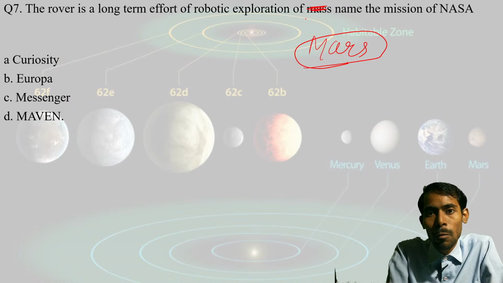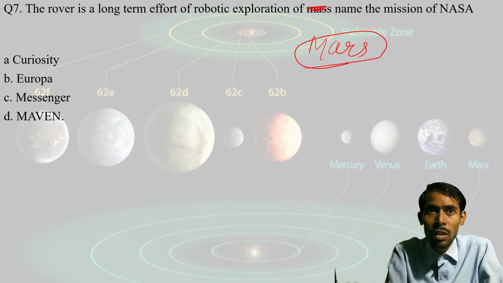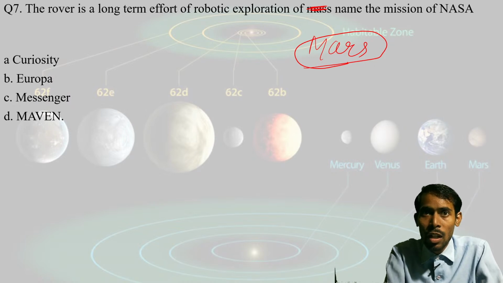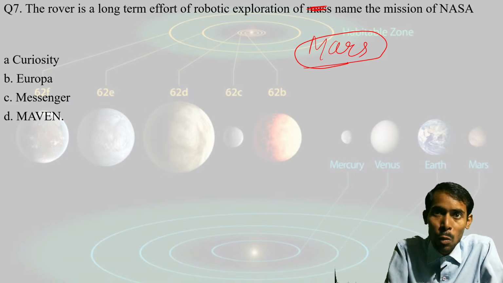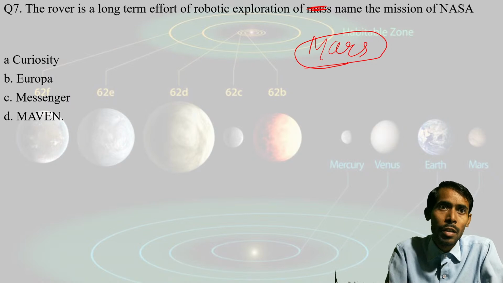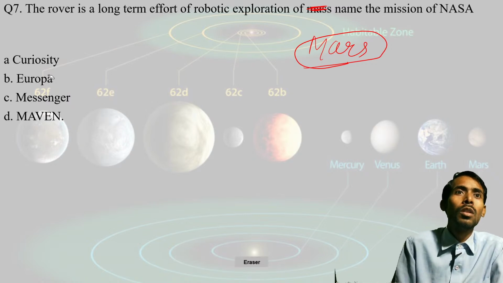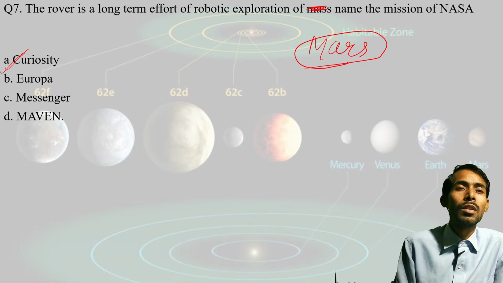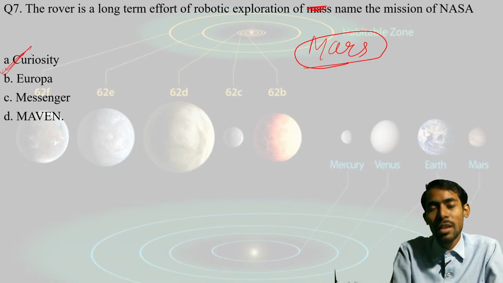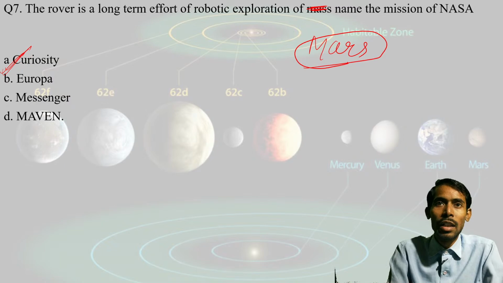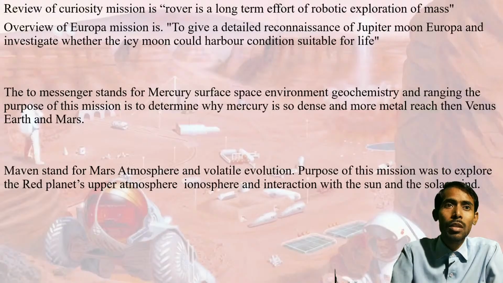Name the mission of NASA. So you need to name the mission of NASA. Which mission was there where robotic exploration was going on through a rover? Okay. So the correct answer would be Curiosity, option A. It will be the correct answer, and this is a NASA program.